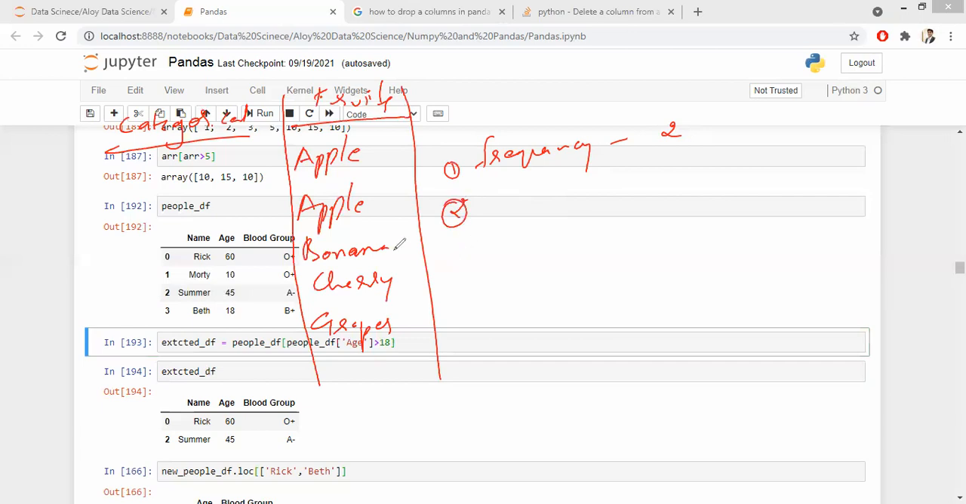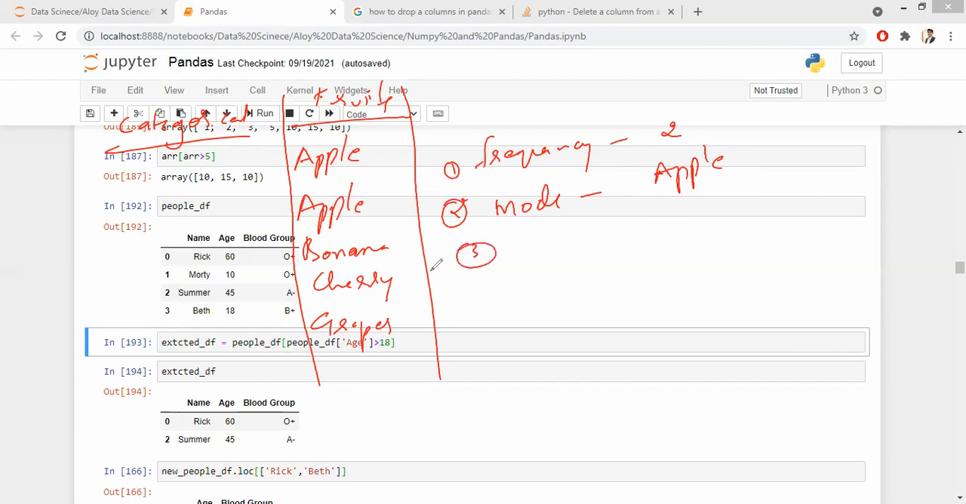Next. The basic ones, we had mean, median, mode. Mean and median are used for your numerical data, whereas mode is used in both. So I apply my mode. Now what is the mode in this? Apple. Apple.